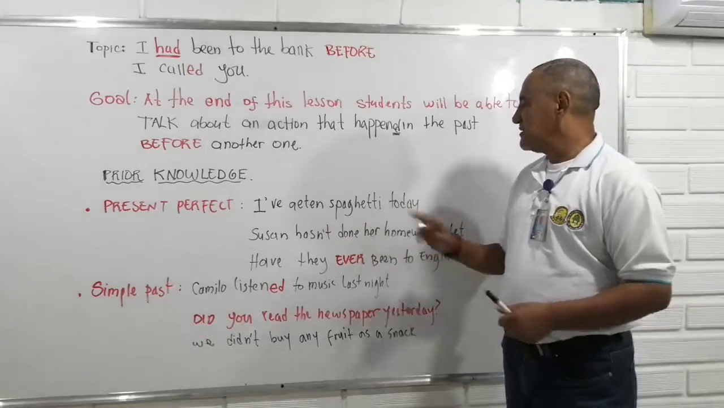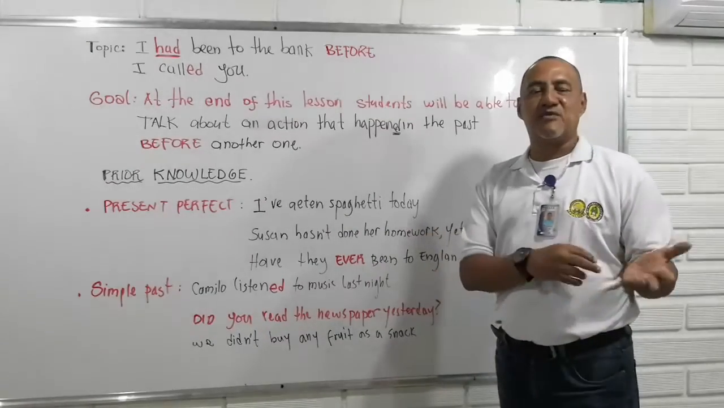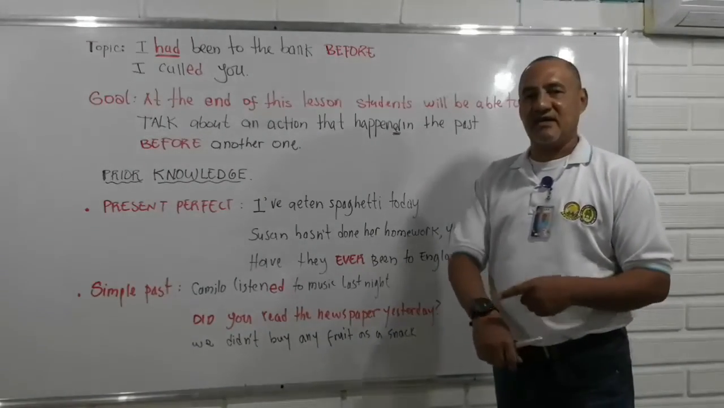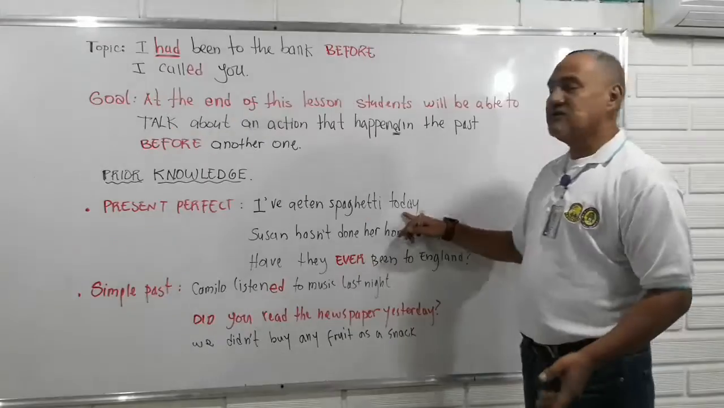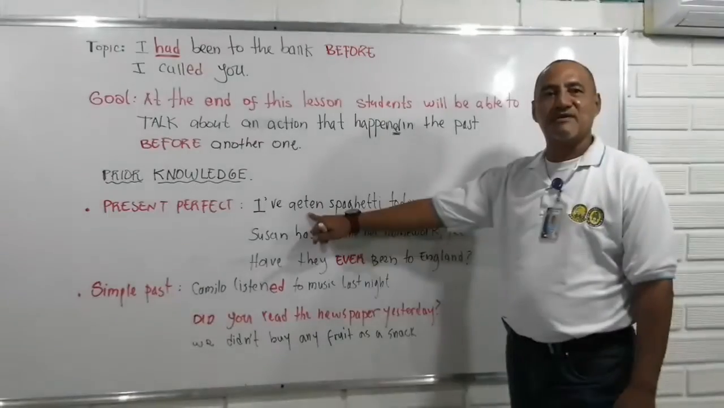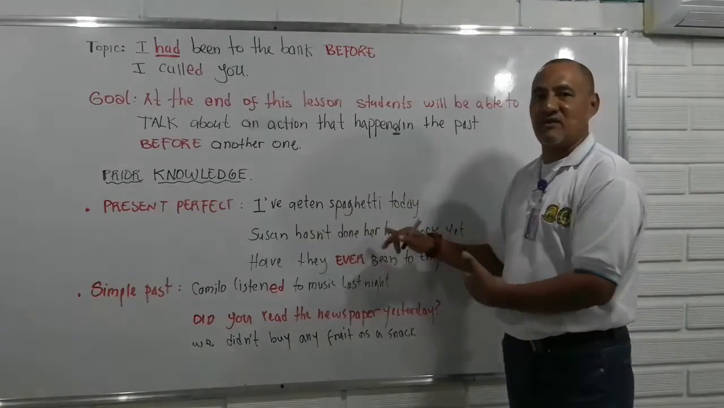I've eaten spaghetti today, right? So it could be this morning, 3 hours ago, or 5 minutes ago, but we do not know when this happened. Eaten, remember the past participle. I've eaten spaghetti. Yo he comido spaghetti.